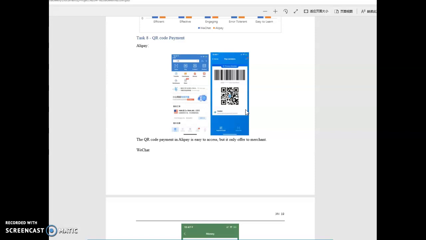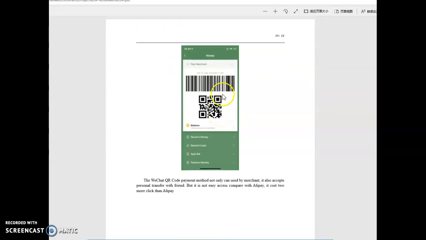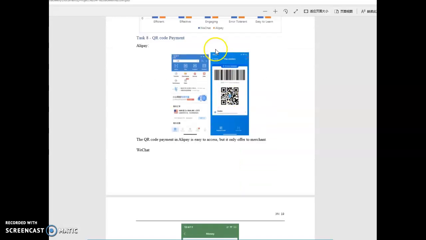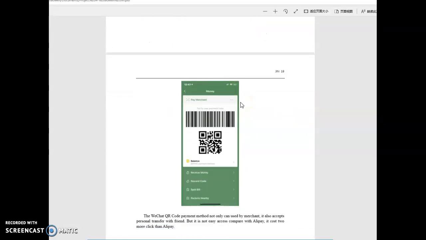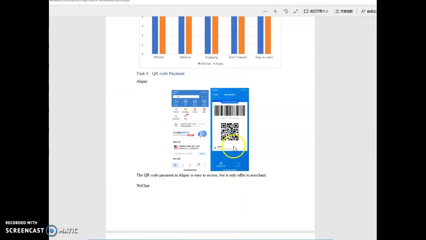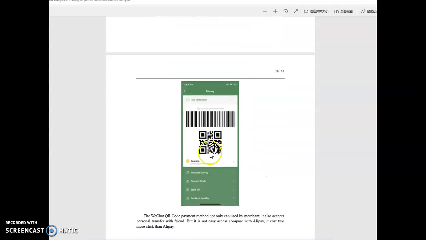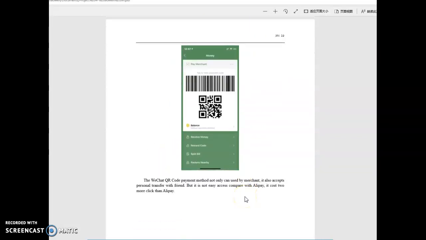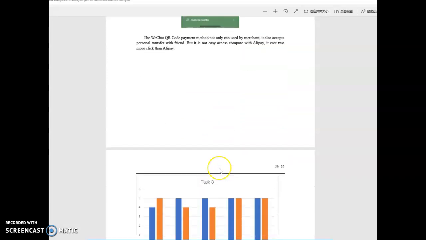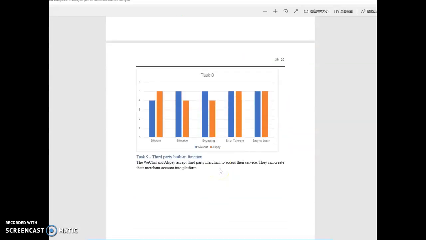Task 8 is the QR code payment. This is Alipay and this is WeChat. You can see they have just the same user interface, and then you can choose which payment type you want. You can use your credit card or your balance on the wallet. And also the QR payment method in WeChat can not only transfer money to the merchant, but also transfer money to your friends.